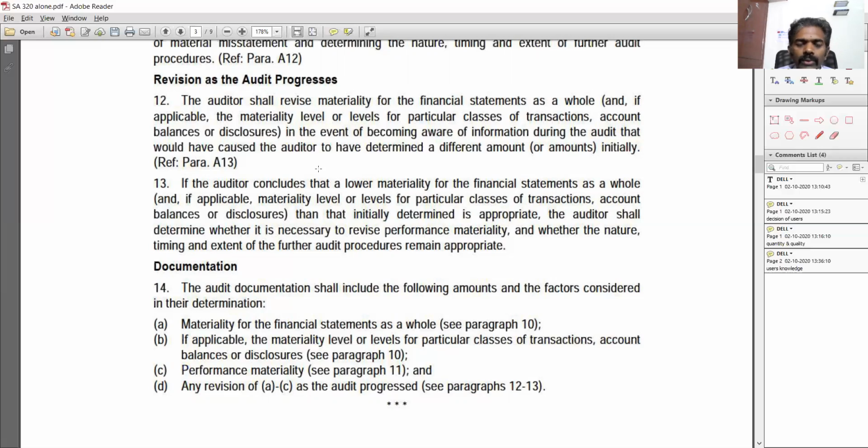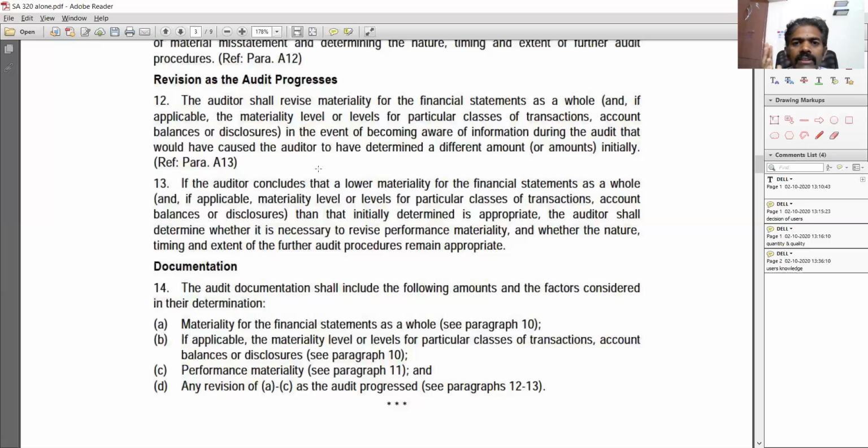Now, towards the close of the audit, the auditor is feeling that he had fixed the materiality based on last year's profit and last year's asset figures, but in the current year there is so much asset addition, and the company has expanded a lot towards the last quarter of the year, and the same 50,000 doesn't hold good. Can the auditor revise it? Yes or no? Yes, but the revision should be to reduce the materiality and not to increase the materiality.